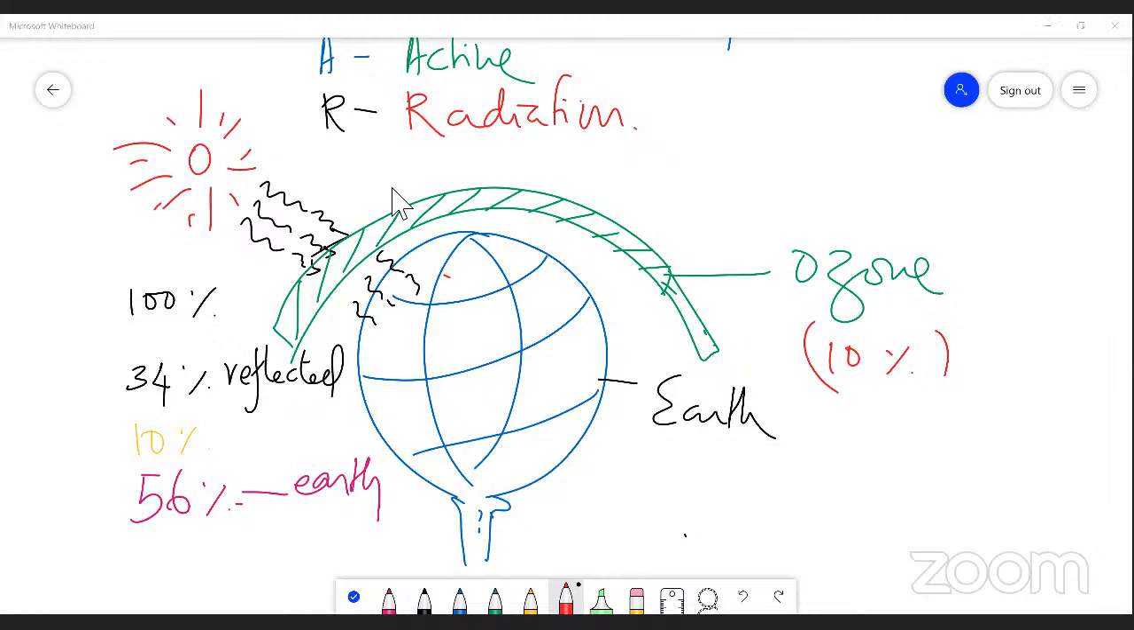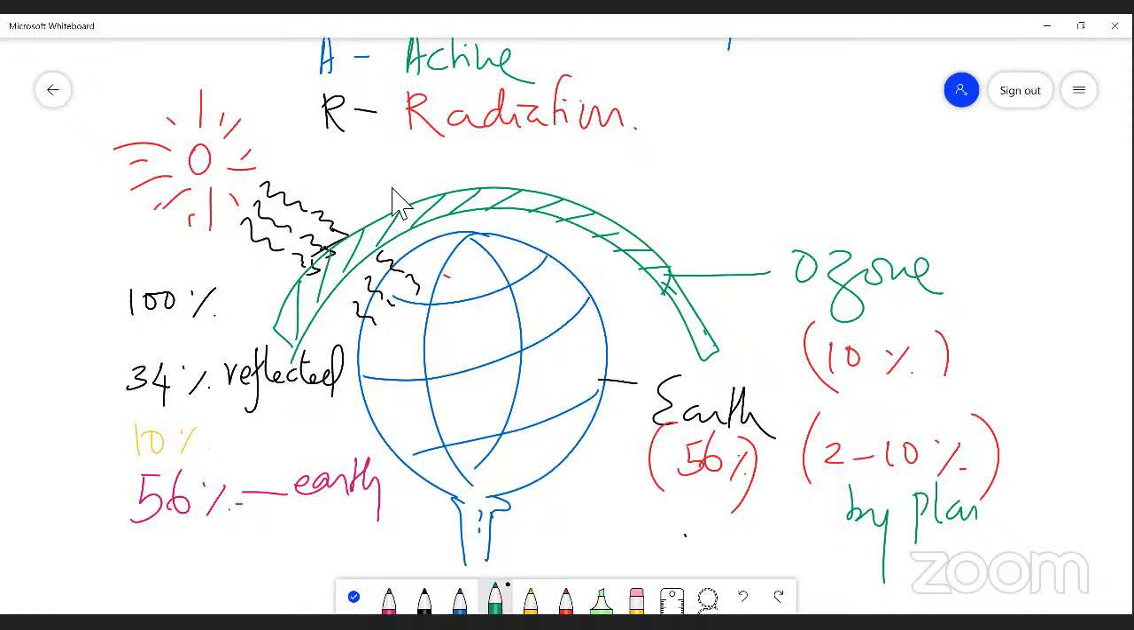Dear student, out of 56%. Very good. Actually, 56% reaches the Earth. Out of 56%, only 2 to 10% of light is utilized by green plants. Only 2 to 10% of light is absorbed by plants for photosynthesis.